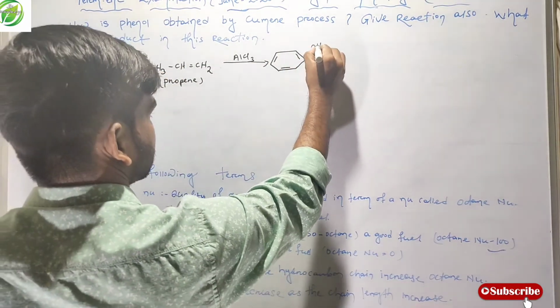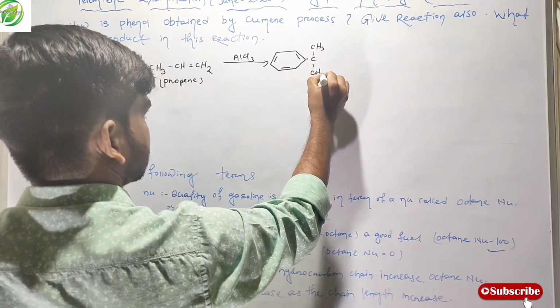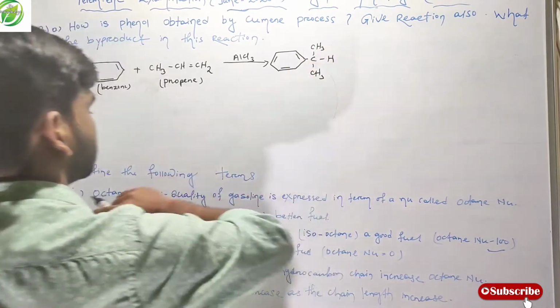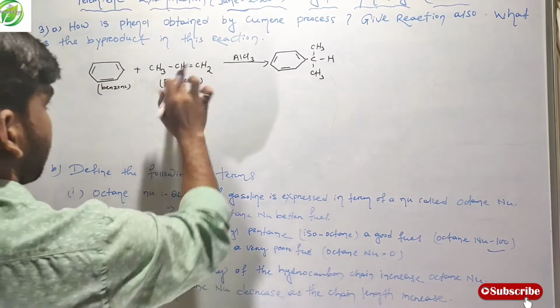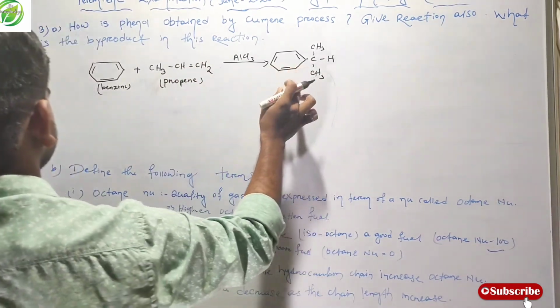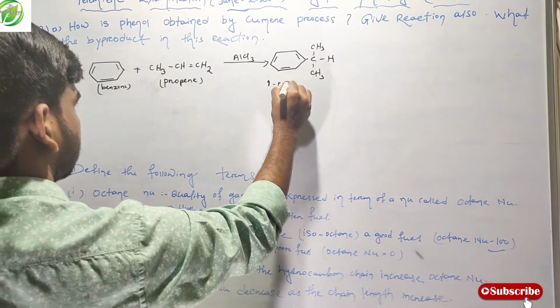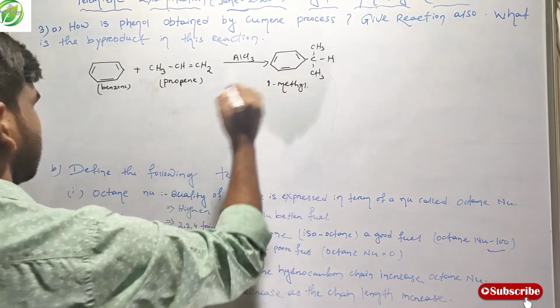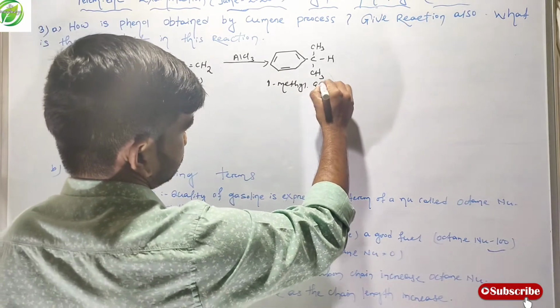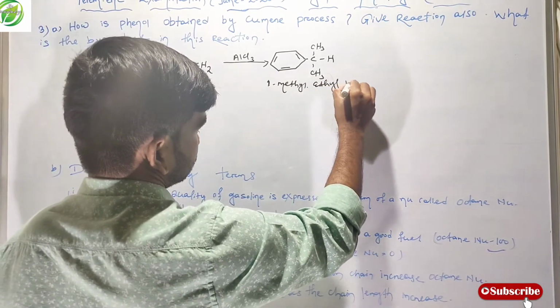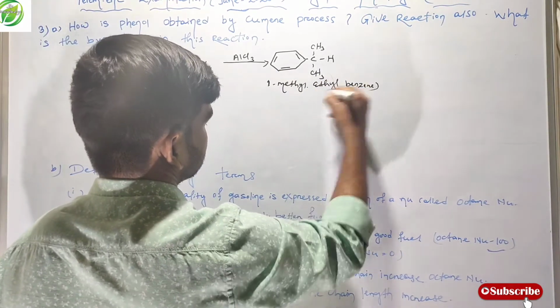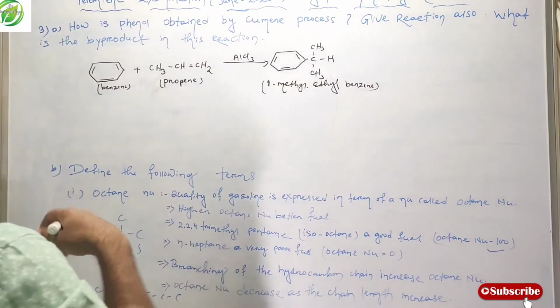So simply CH3, this is CH3, this is H. Friends, this product name is 1-methylethyl benzene. This is also called cumene.